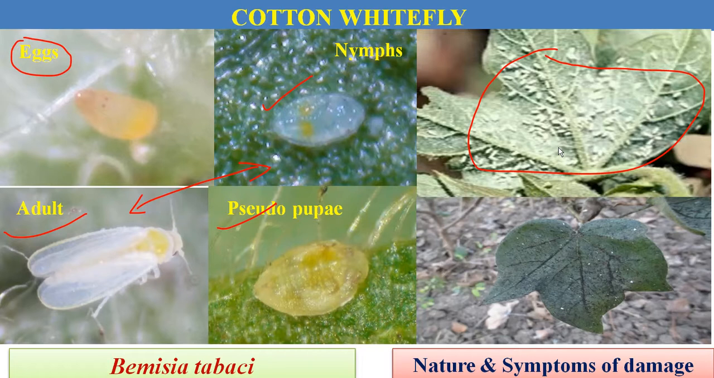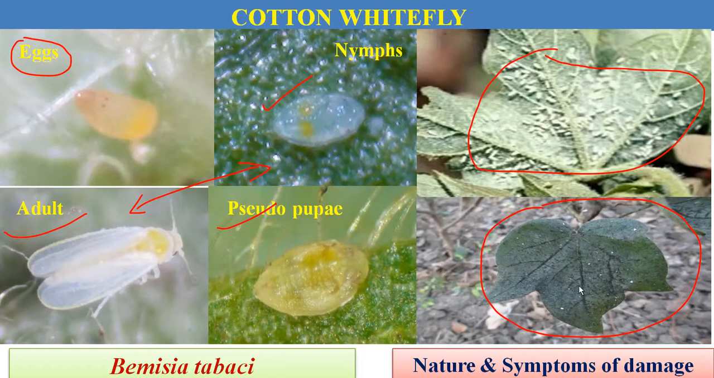Besides feeding, or rather during feeding, the whitefly excretes a honeydew-like substance which develops a black sooty mold fungus on the plant parts. Due to the development of the black sooty mold, the infested plant parts or leaves become blackish in appearance, and it directly affects the photosynthetic rate. The photosynthetic rate of the infested plant is reduced, and indirectly yield is reduced.